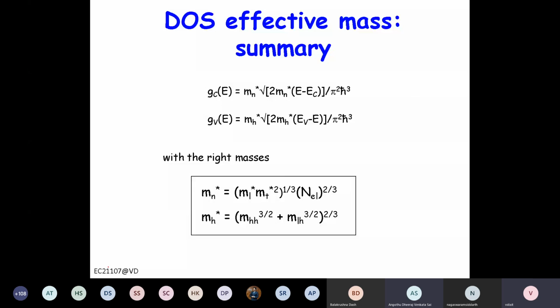Okay. So density of states for the conduction band, m of the conduction band to the power 3 by 2, square root of 2(E minus Ec) by pi square h bar cube, and the same expression for the valence band. And masses you can calculate for effective mass, ml mt square, so it's m1 m2 m3 to the power 1 by 3, and n is the degeneracy to the power 2 by 3, and for holes, m heavy hole to the power 3 by 2 plus m light hole to the power 3 by 2, and overall power 2 by 3 will give you the effective mass. So there is one exercise for you. You can finish that exercise and leave.